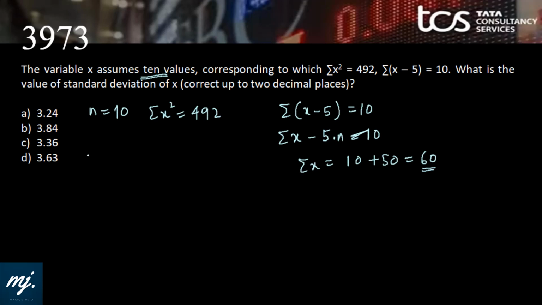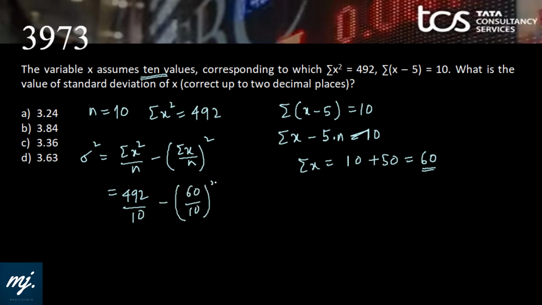What is the value of standard deviation? We know the formula. Standard deviation square is summation x square by n minus summation x by n whole square. So that is 492 by 10 minus summation x, which is 60, by 10 whole square. So that would be 49.2 minus this is 6 square, that is 36. So it will be 13.2. We are looking out for SD. SD is root over 13.2.